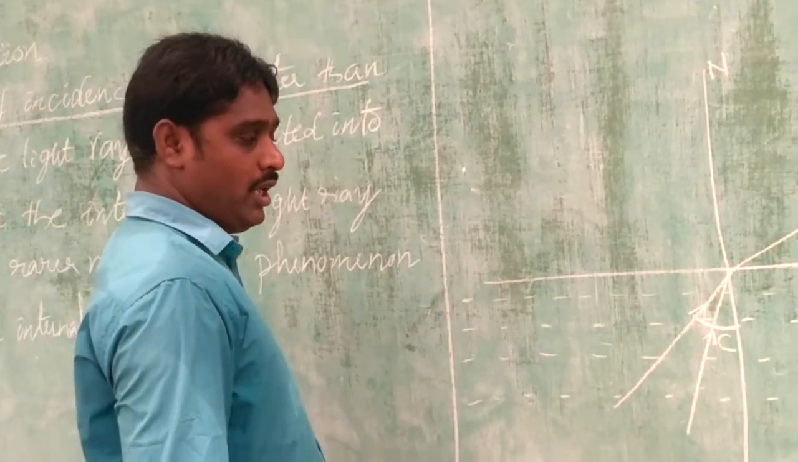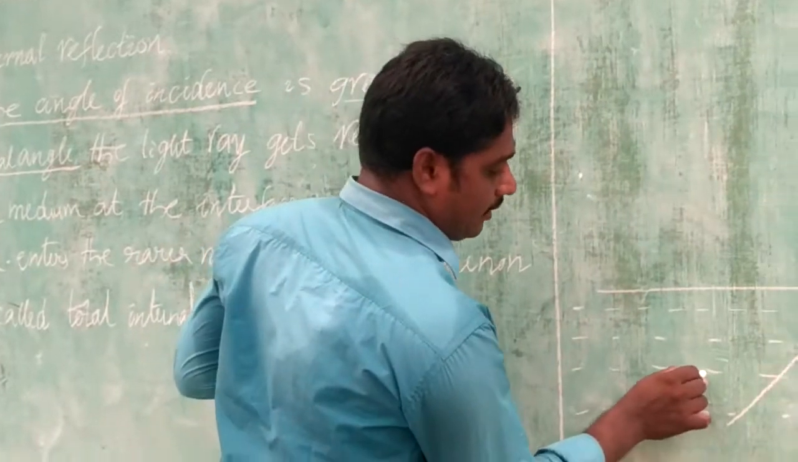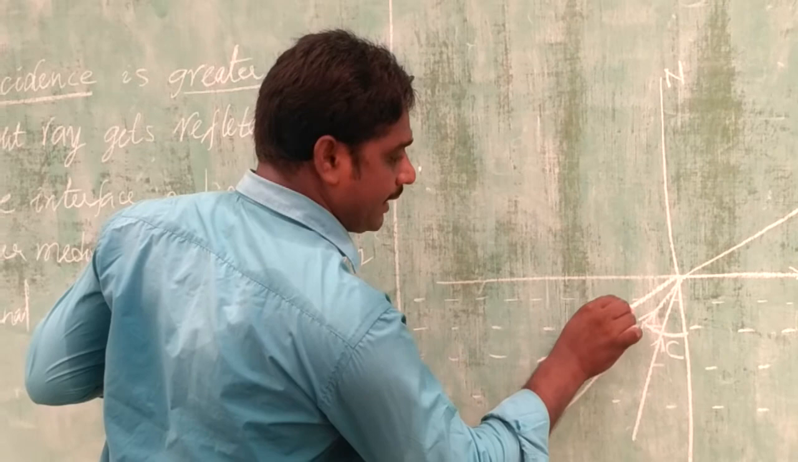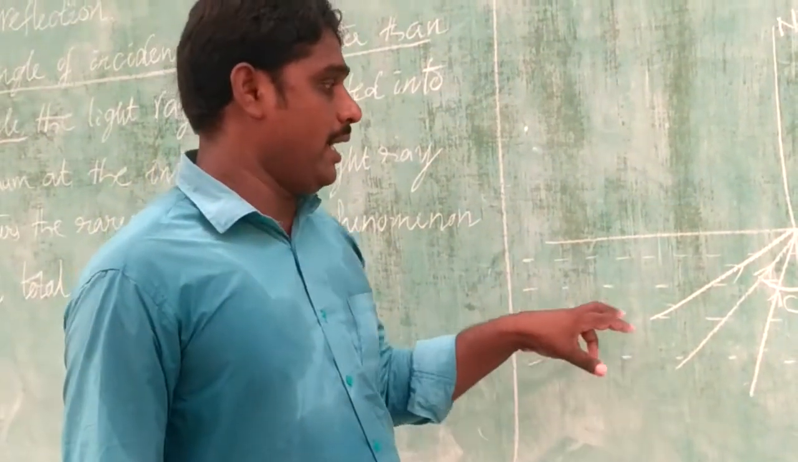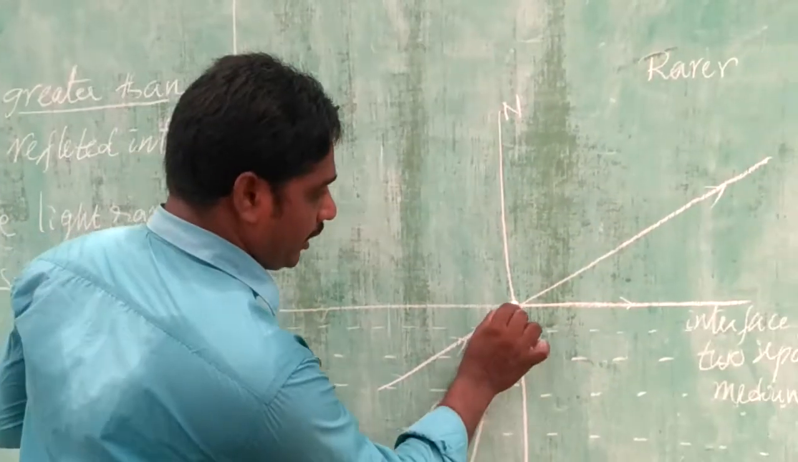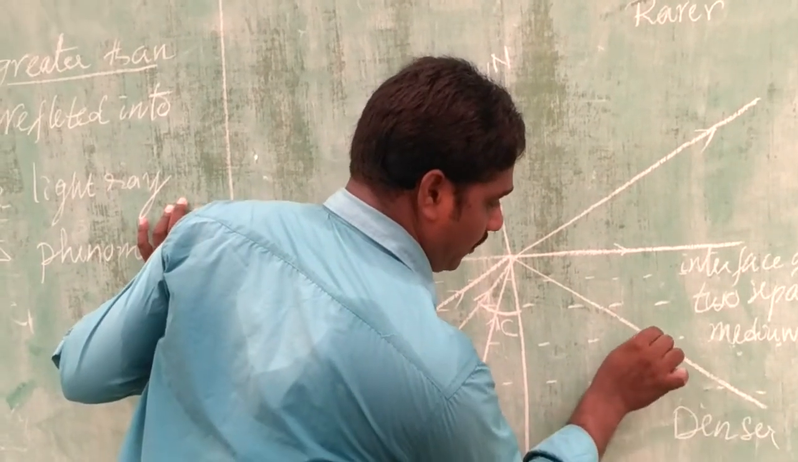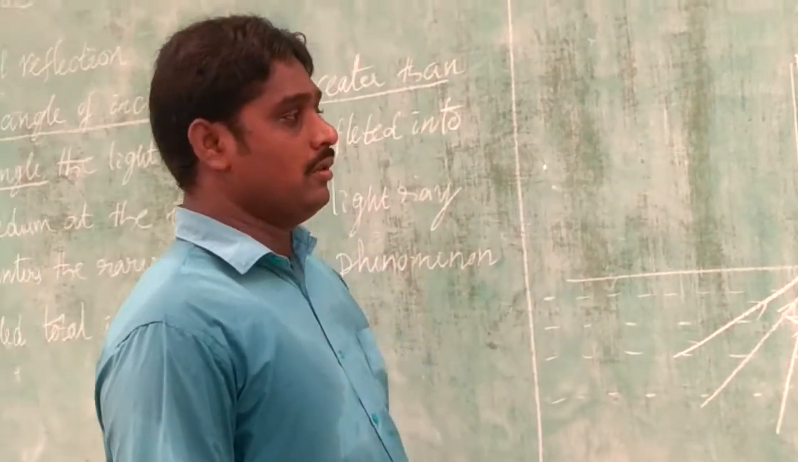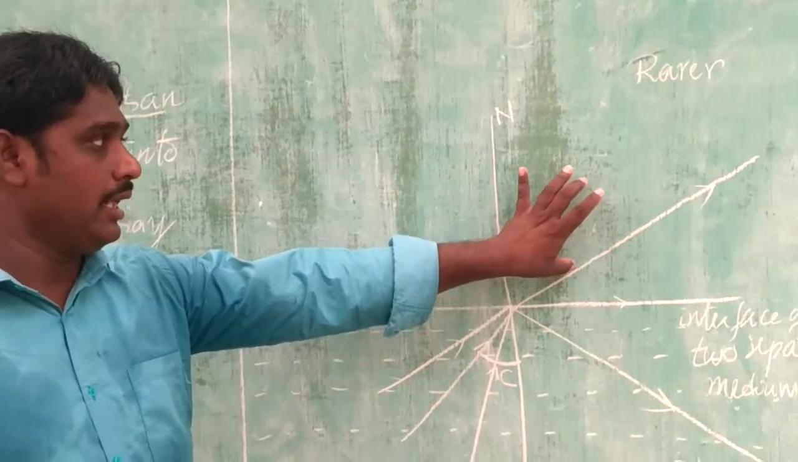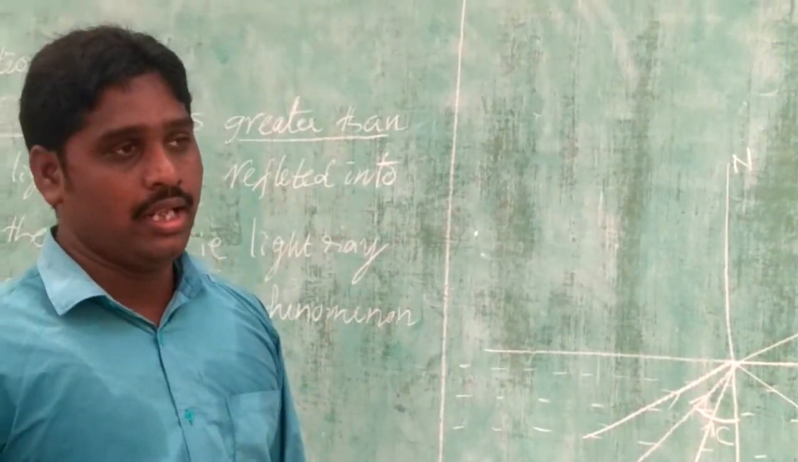When the angle of incidence is greater than the critical angle, what happens? The light ray is reflected into the denser medium. This light ray never enters the rarer medium. This phenomenon is called total internal reflection.